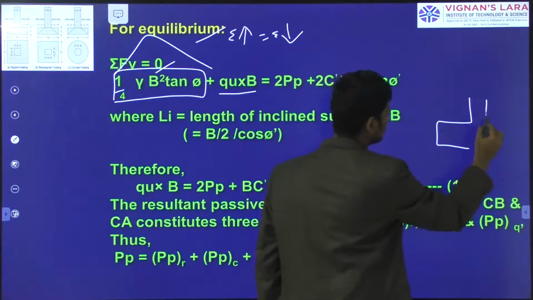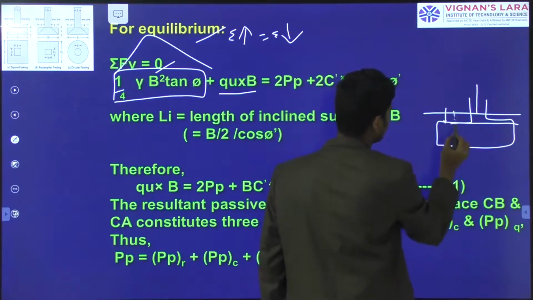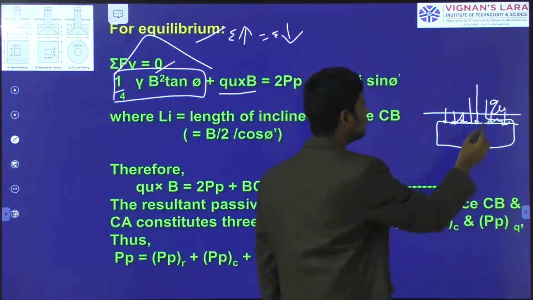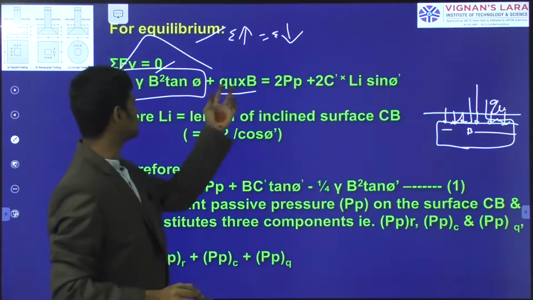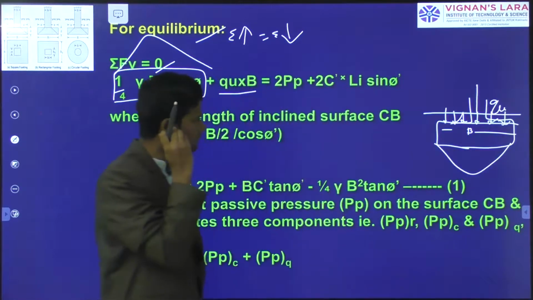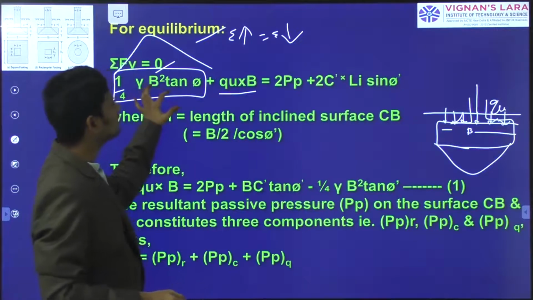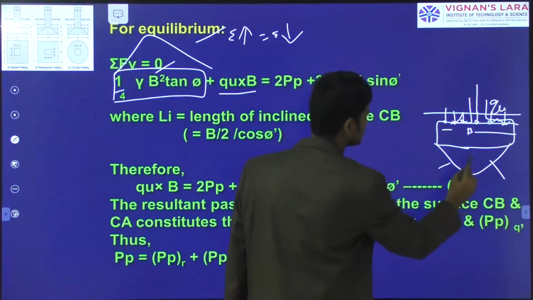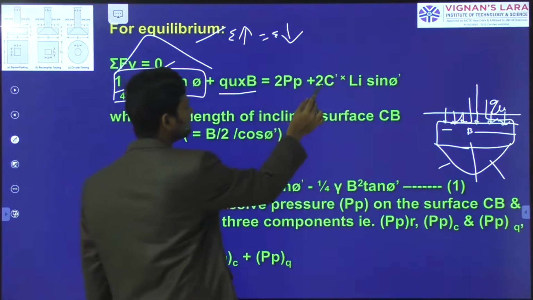Suppose this is your foundation. In this foundation, there is an amount of load acting on the footing, it will be qu, and qu is acting at a width of B, that is the downward force qu into B. As well as due to application of the load, the triangular wedge portion of the failure may act, and we have calculated how much weight the triangular area of the wedge creates. That is equal to 2 PP, that means passive earth resistance, one passive resistance on this side and one on this side. That is equal to 2 PP plus 2C.